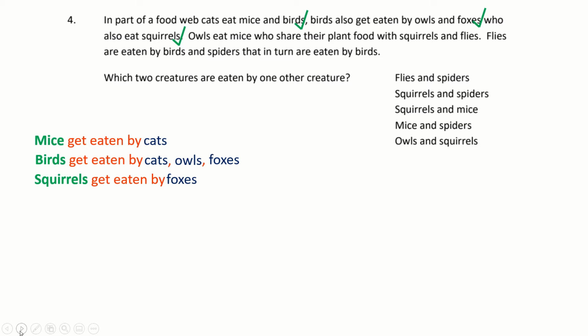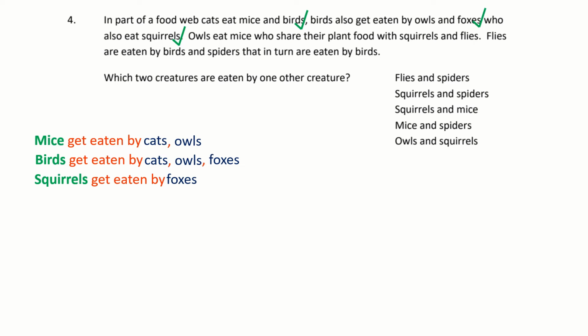Now it's telling me about owls. Owls also eat mice. So what do I do with that? I'm going to add that to my very first line because that was to do with mice. Then it tells me that owls eat mice who share their plant food with squirrels and flies. That's not relevant. I'm going to ignore that bit of information.